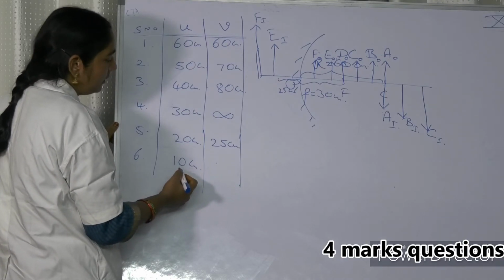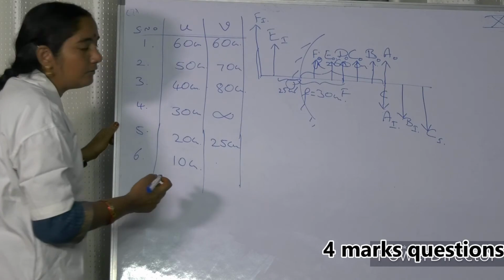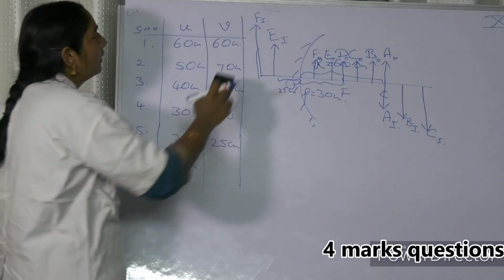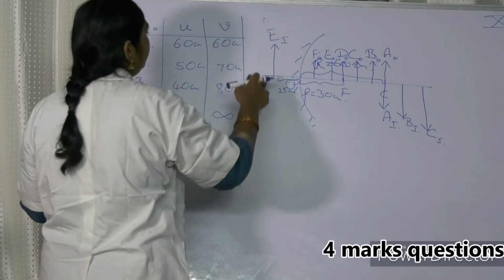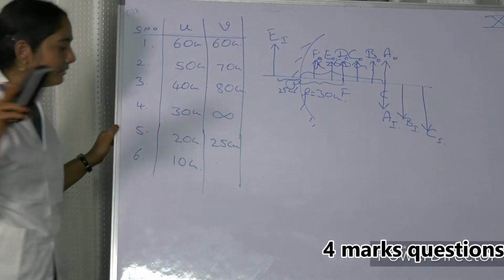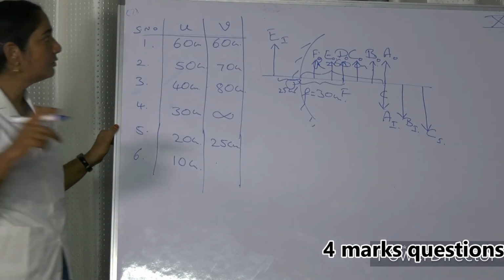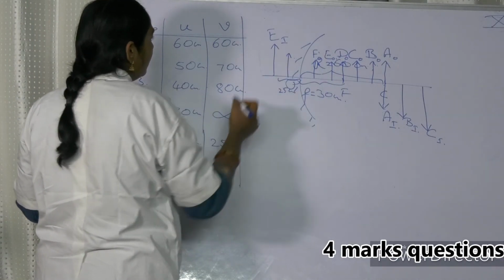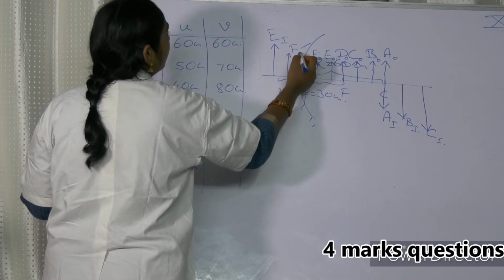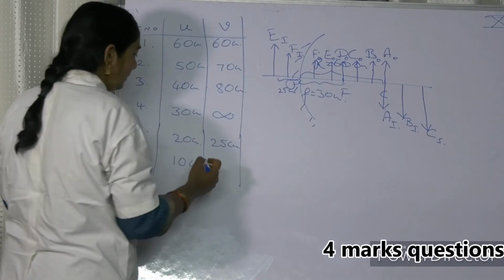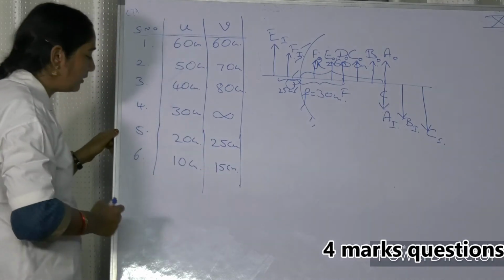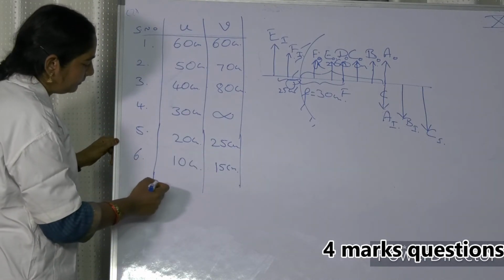When you are moving towards, is it 50 or 15? 15. Just a minute. 15 means less than 25. So less than 25 means I have to put it here. This is the F of the image. Yes, 15 centimeters. Right, okay. Seventh case.